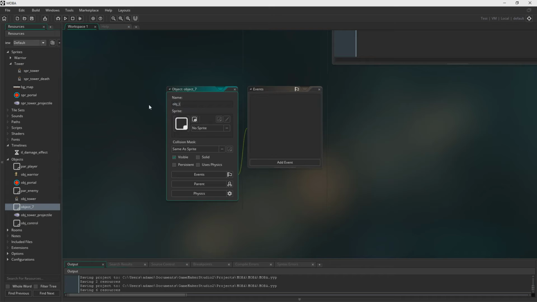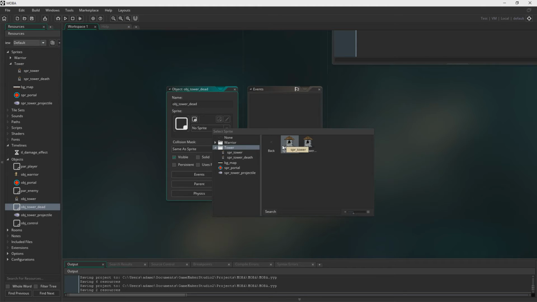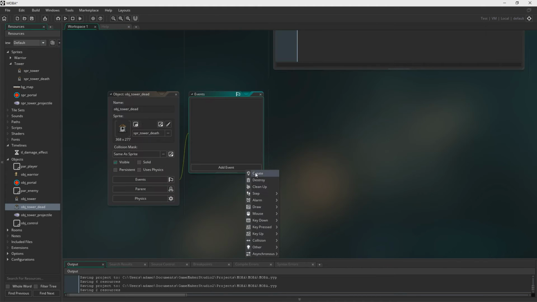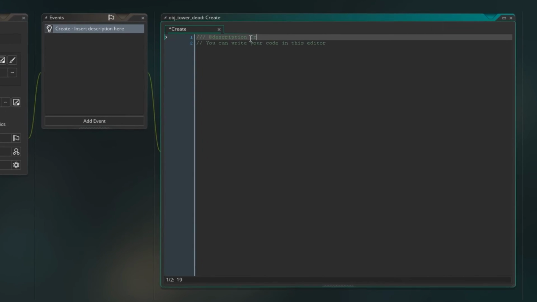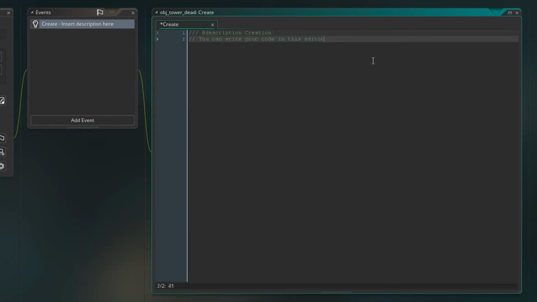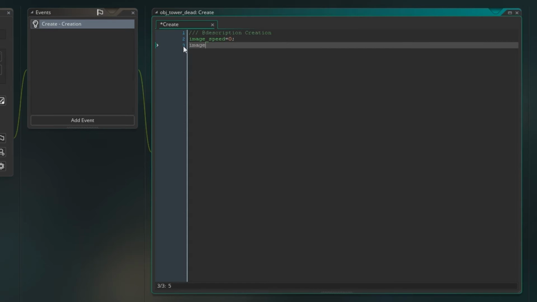Yeah, and this is just going to be so that, because the tower itself has loads of code in it, we're just going to kill that off, delete the object, and then respawn, or not respawn, sorry, but put in object tower dead in its place, just so that this is going to have no code in it at all. And yeah, link it to the tower death sprite. And when it creates, we just need to run a piece of code here. We'll just call it creation, that's fine. And yeah, image speed, set it to 0 so that no animation happens. Image index is image number, which is the final number.